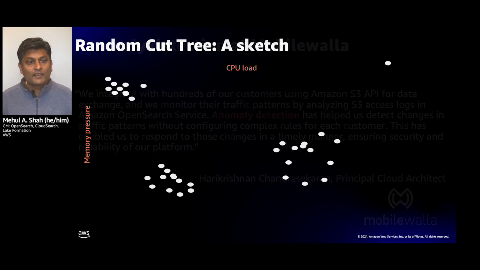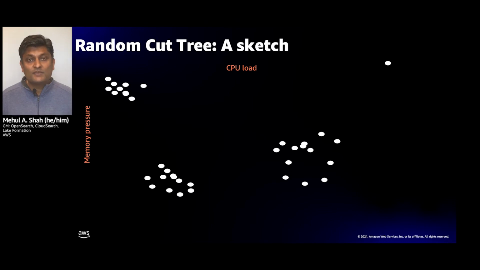So how does this all work? Well, the first thing you need to do is figure out a way to summarize your data so you know what's normal and what's unusual. Anomaly detection has been around for ages, but this is the first time where people have been really wanting to do anomaly detection at scale and for streaming data. And so we needed to come up with a new summarization technique. And so we did. It starts with a random cut tree.